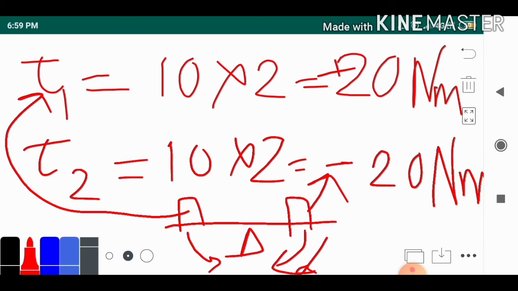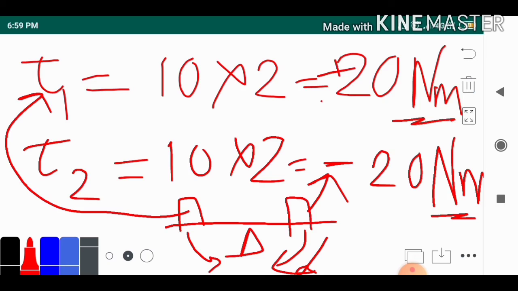As I told you, it will give you minus. Whenever we add resultants for calculation, it is better to give signs because it is time saving.